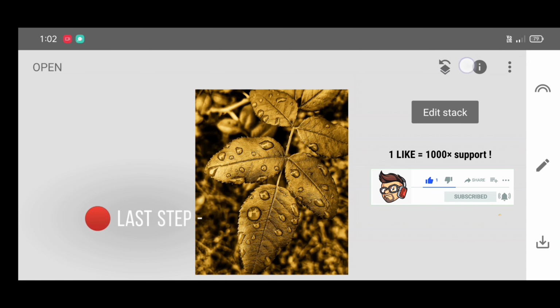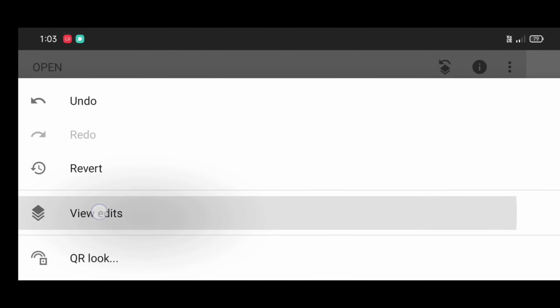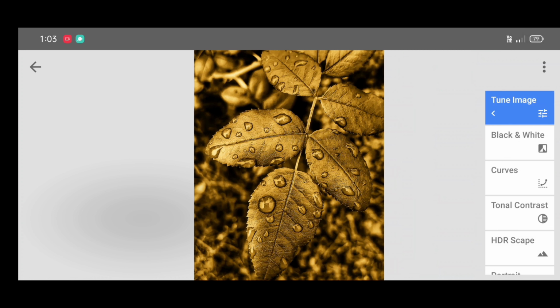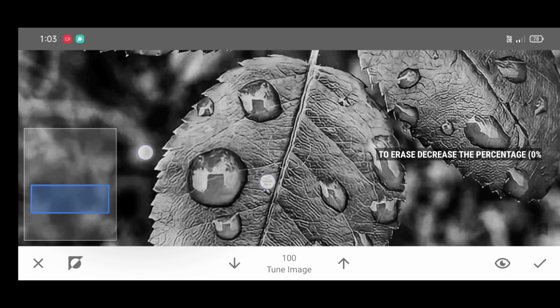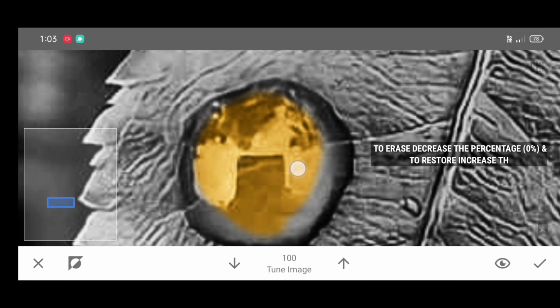Now last step, click on edit stack, view edits, tune image and last brush tool. Now click on invert, again click on invert. Now just increase the percentage, make it 100% and start brushing on the water drops.